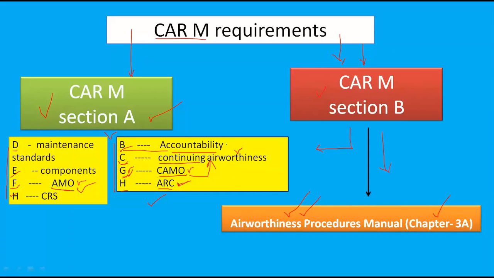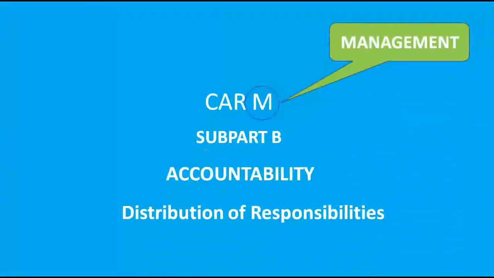Today, I will talk about only accountability, that is in subpart B. Accountability is nothing but the distribution of responsibility to different persons and different organizations who are keeping your aircraft in a continuing airworthiness state. So subpart B is accountability, that is the distribution of your responsibilities.